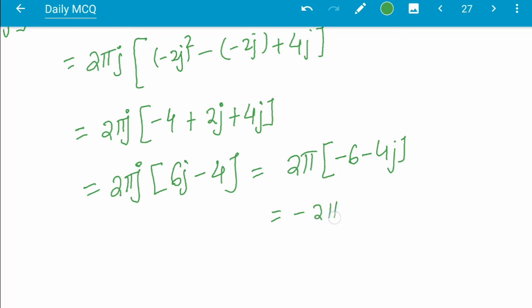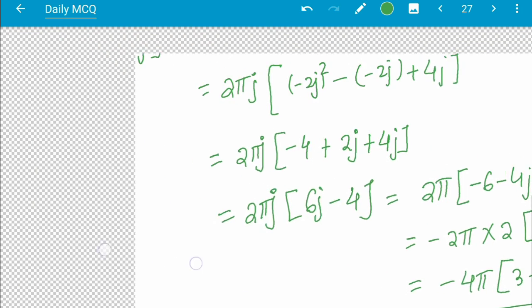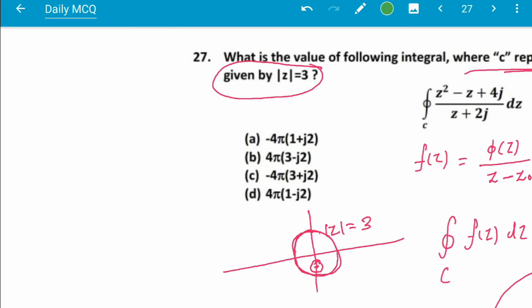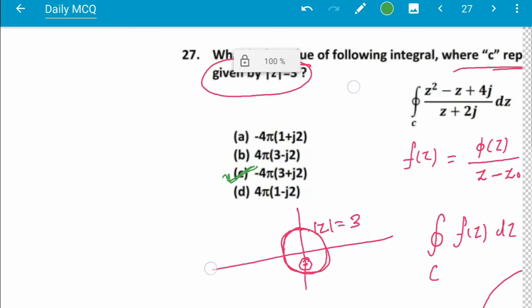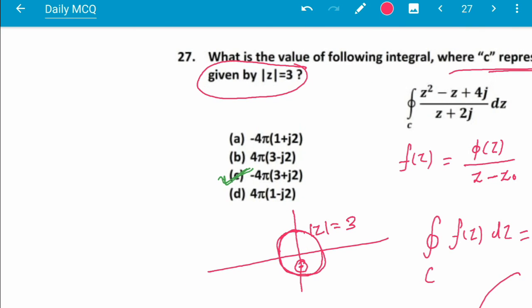Taking 2 common, this is minus 4 pi into (3 plus 2j). The answer will be minus 4 pi (3 plus 2j). Option C is the correct answer here.